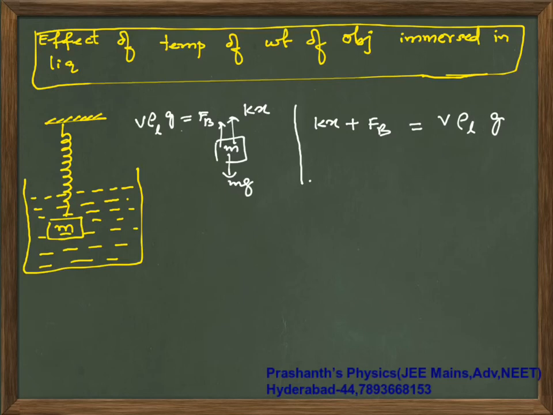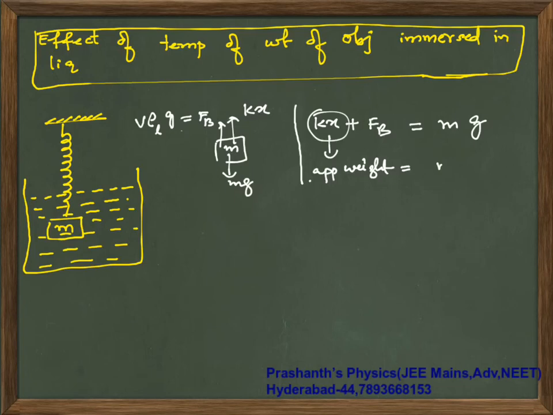So now from here, this is your apparent weight. Your apparent weight is V into rho of liquid into g. Your buoyant force is equal to mg, so kx plus buoyant force is V rho g.